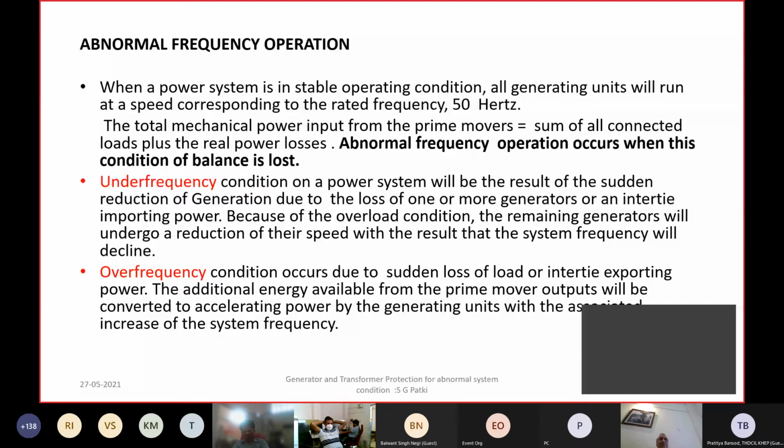The load throw-off condition also can be controlled by way of other control systems on the turbine and generator.